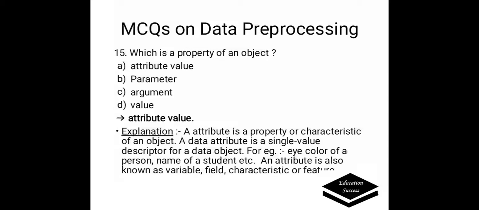Which is a property of an object? A. Attribute value, B. Parameter, C. Argument, D. Value. Correct answer is attribute value. An attribute value is a property or characteristic of an object. A data attribute is a single value descriptor for a data object. For example, eye color of a person, name of the student, etc. An attribute is also known as variable, field, characteristic or feature.